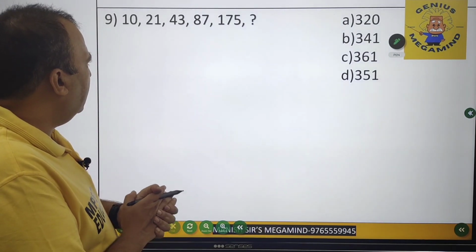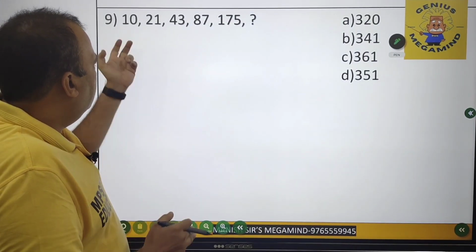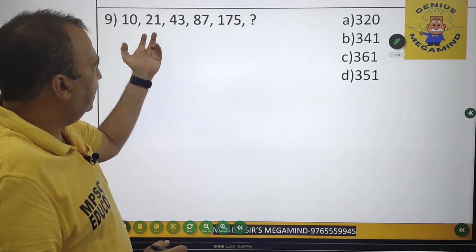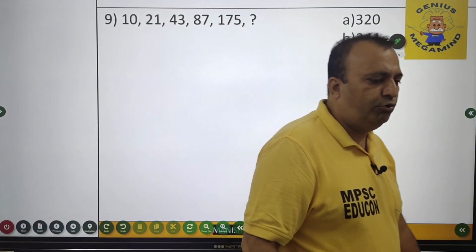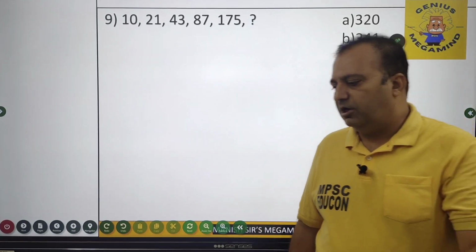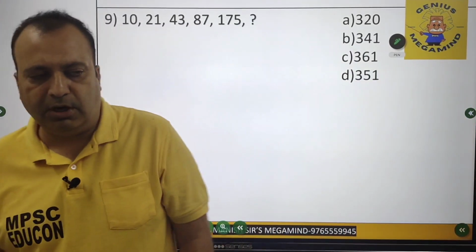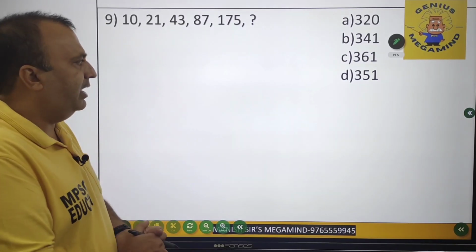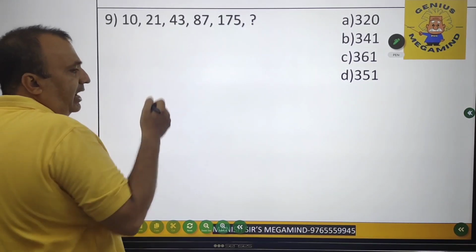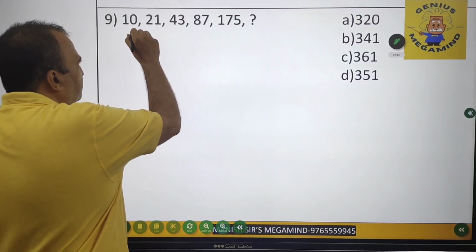Question number 9. If you look at it, the numbers are increasing in a very terrific order. So here somewhere I have to use the symbol of what? Multiplication, or the operation of multiplication. But again, looking at the question, I can solve it by different methods. So initially I am going to do it by the difference method.